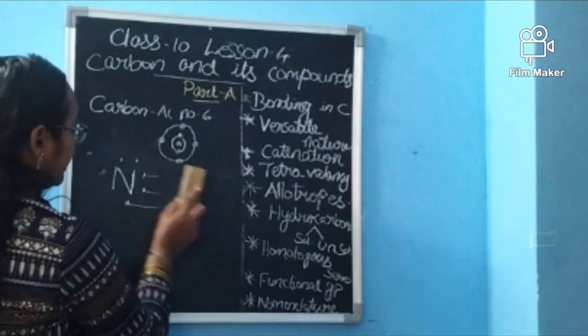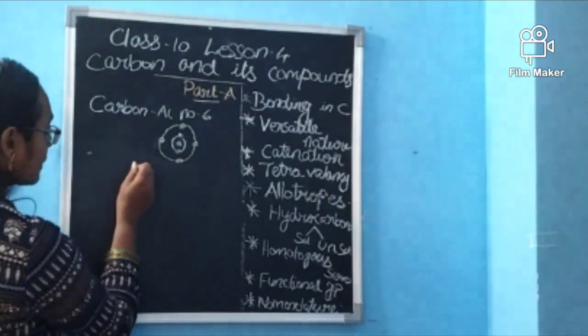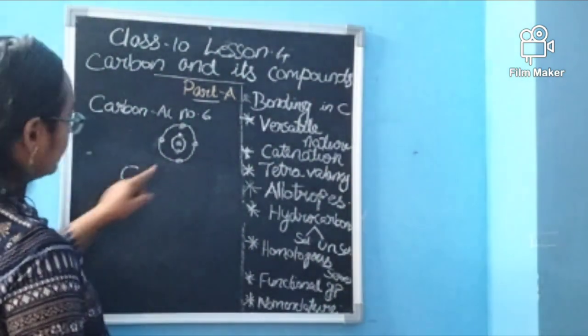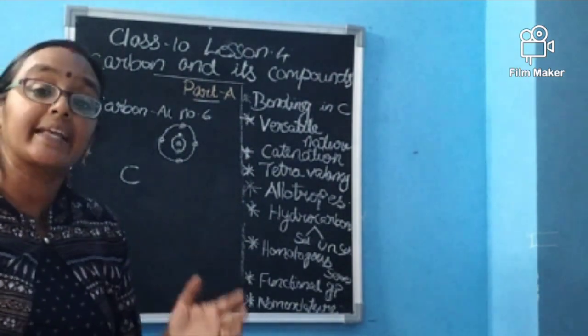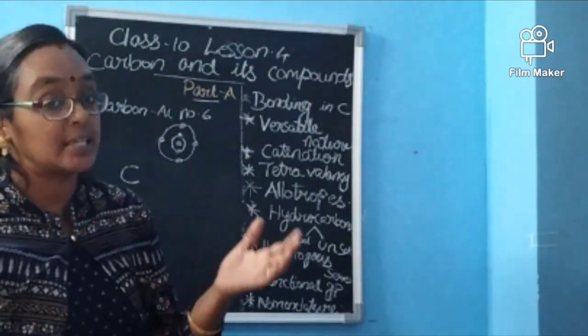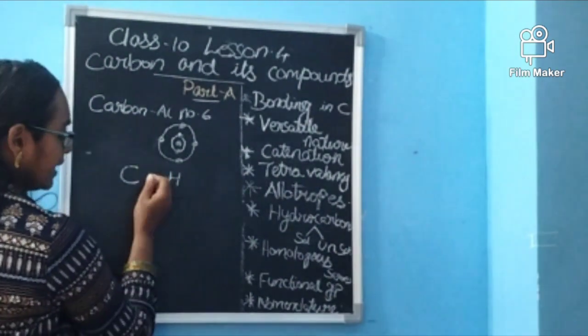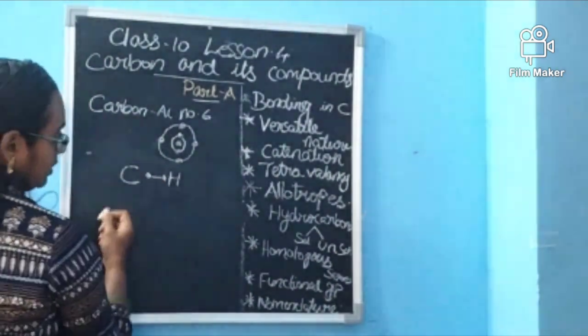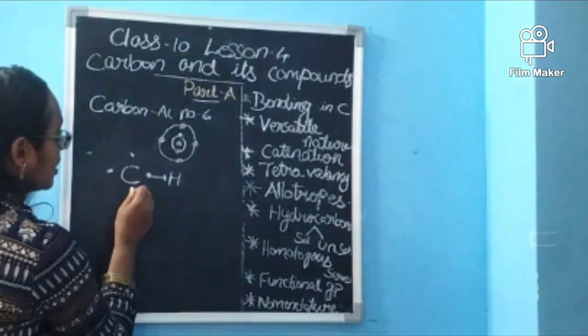In the same way, we are discussing carbon right now. Carbon has 4 electrons only in the outermost shell. So it can make bonds with hydrogen to form hydrocarbons. How many hydrogens will be needed? Carbon has tetravalency.